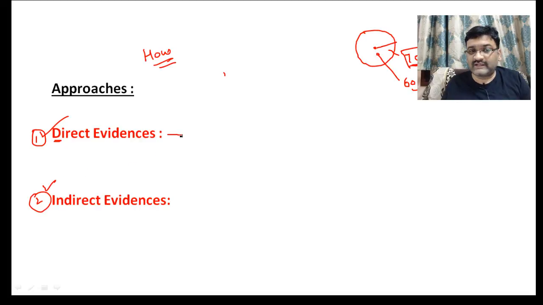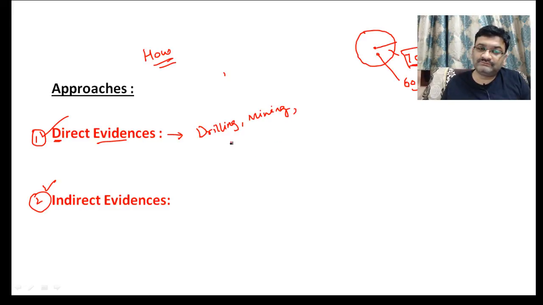So what are direct evidences? Means the study of the interior of the earth based on access to the interior. If you are able to get some rock from the interior of the earth, we can drill into the interior and then study. That is known as direct evidences. So here it is like drilling, mining,